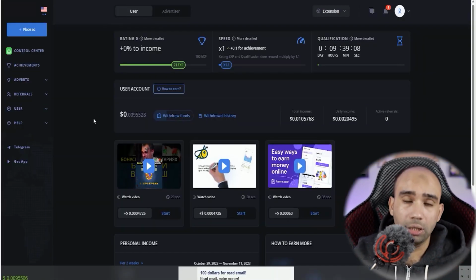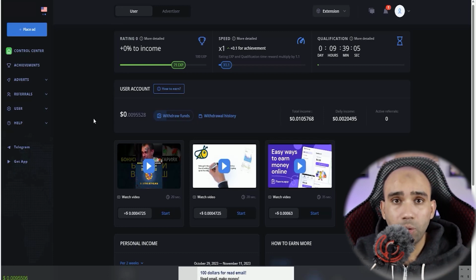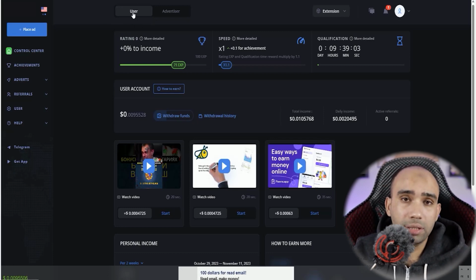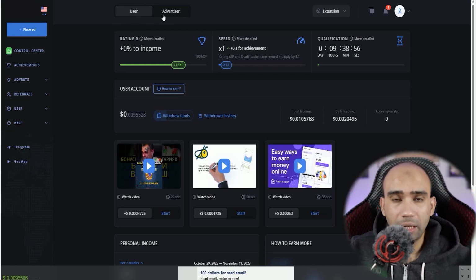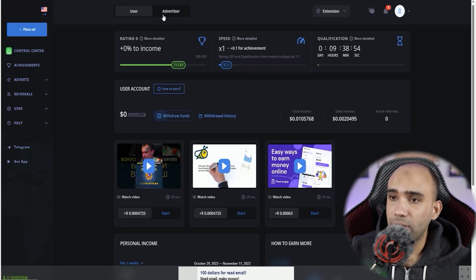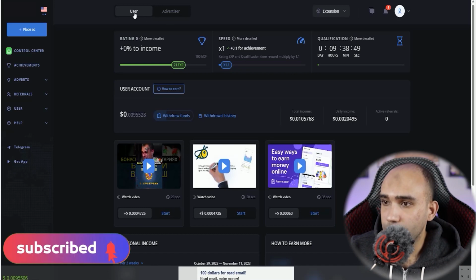Guys, the main page of the site will open in front of you in this way. If you notice, you will find here something called the user and something called the advertiser. We will work on the user box, which is the advertised profit box. This is the box for the person who wants to work an advertisement on the site, but we left in the field the user, which is the user who wants to earn with us.